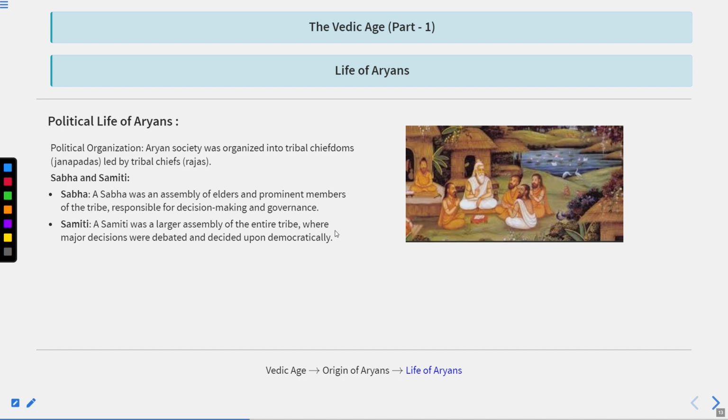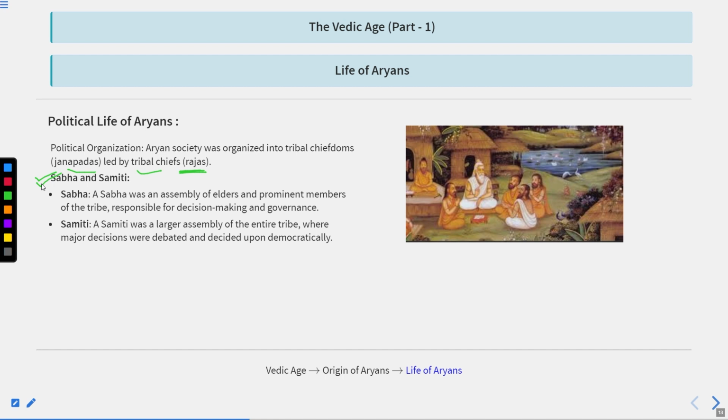The families and kul were the basic unit. The families made a village, the village made a jana, the jana made tribes, and the tribes made the Vishyam, and the Vishyam made the kingdom. So the political life is the same as now. Aryan society was organized into tribal janpadas, and the tribal chiefs were known as rajas. There were 2 political units known as the daughters of Prajapati. The first was Sabha and the second was Samiti.